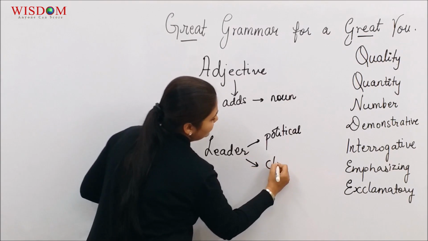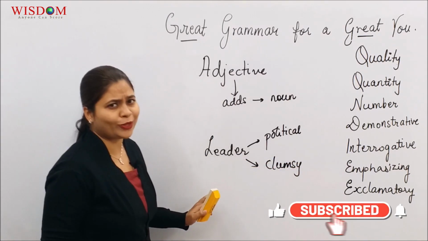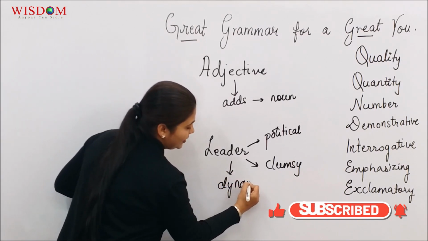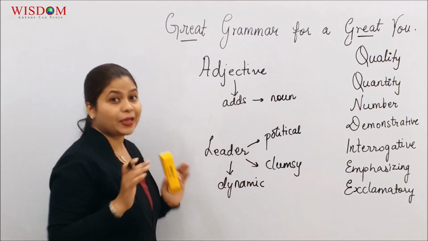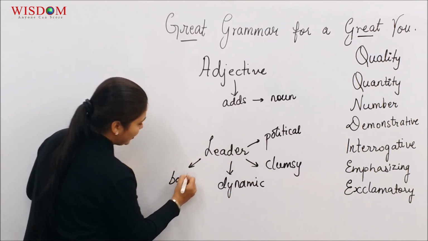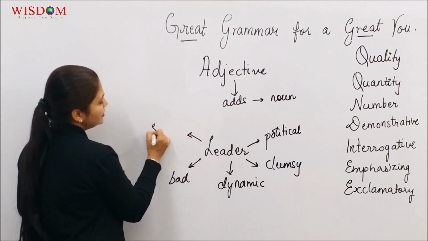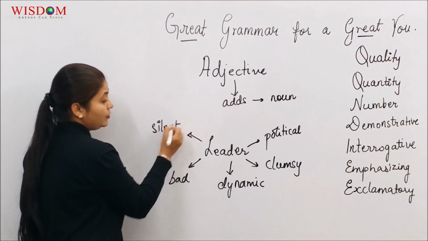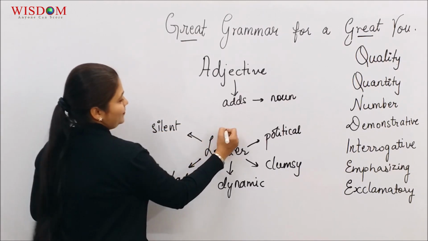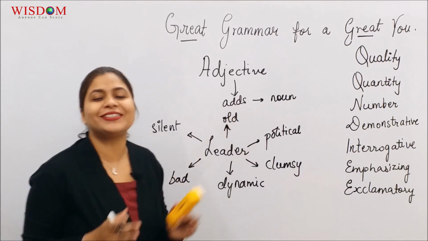I use the word clumsy. You feel, oh no, I don't want to follow him. You use the word dynamic. I better follow him. Bad leader, keep a distance. Silent leader probably leads with his example. Old leader talks about his age.